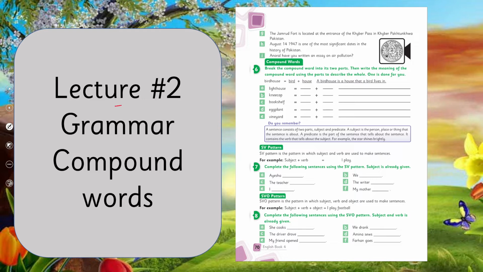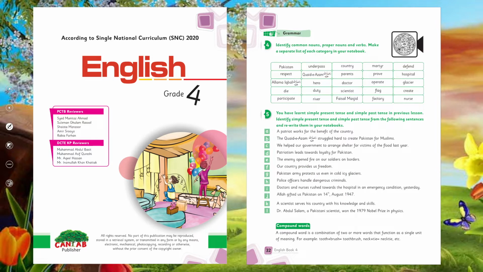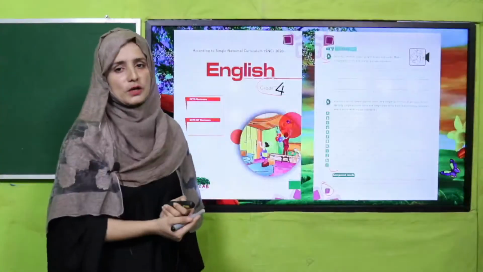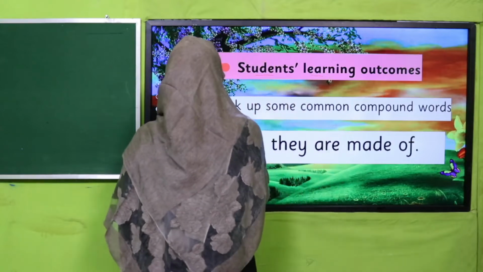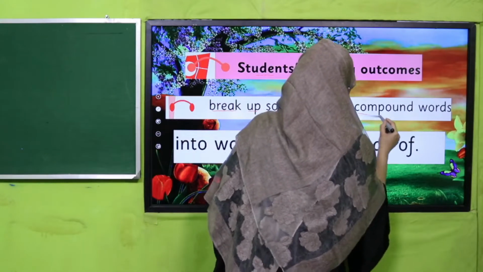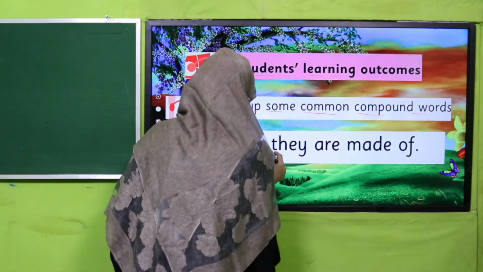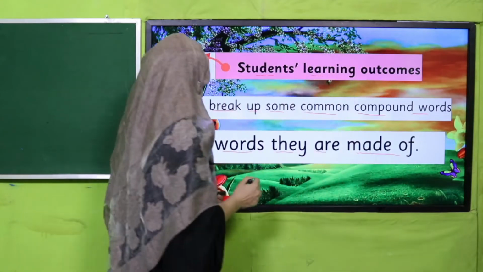Our today's lecture, lecture number 2, under the title of grammar, we will learn today compound words and we will cover page number 70. Before, in English for grade 4, we have already learned in the grammar portion about nouns and proper nouns and how we can separate them. And also we have learned on page number 32 about compound words. I hope you remember it. If you do not, you can watch this video lecture again. Our today's students' learning outcomes are to break up some common compound words into the words they are made of.